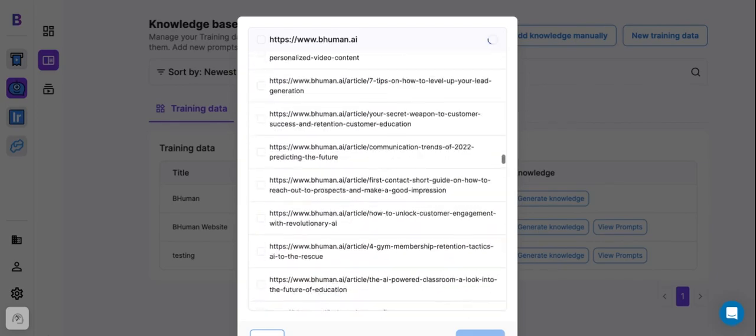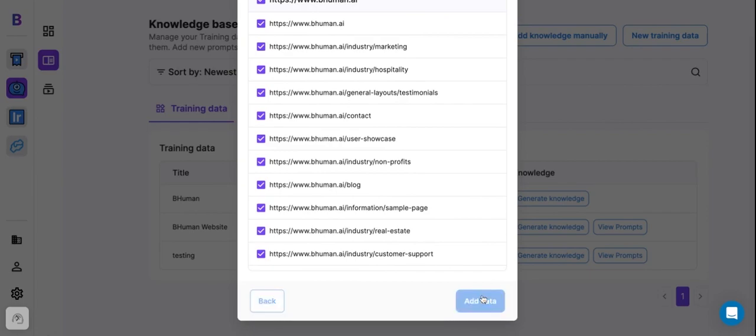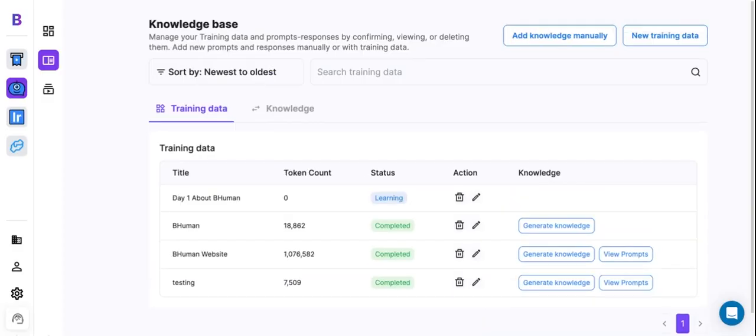So let's go ahead and select all of these because they're all important to me. And I want my persona to be really, really knowledgeable about everything there is to know for BHuman. So let's hit add data. Okay, so at this point, our persona has started to learn the data set, which means it's reading and researching what we inputted in order to generate knowledge from that.